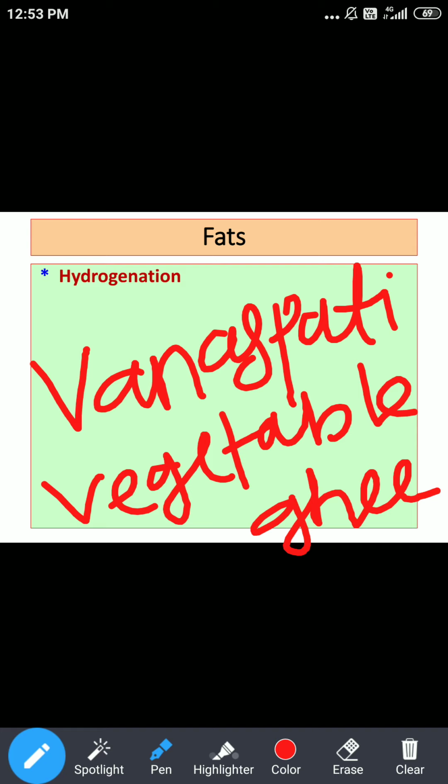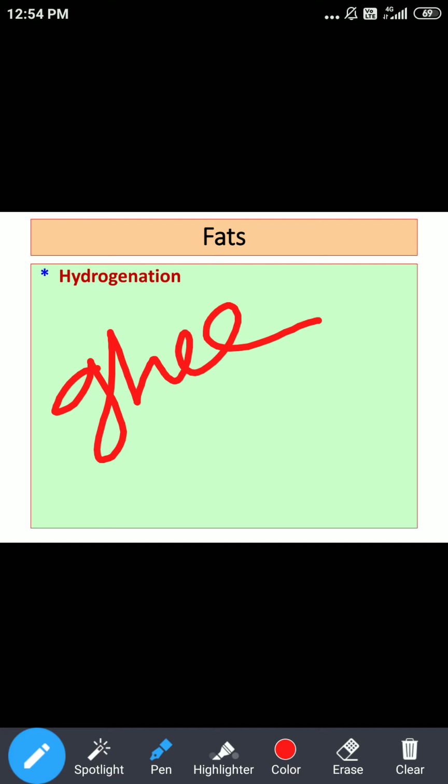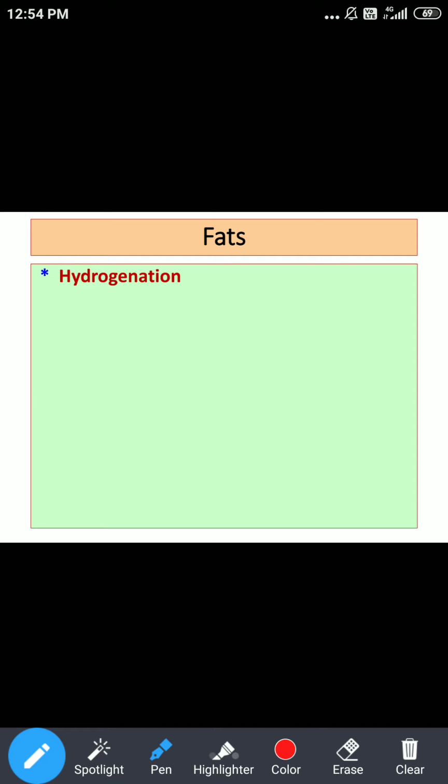Now what are the various advantages related with vanaspati? As far as vanaspati or vegetable ghee is concerned, it has ghee like consistency. If you see the consistency of ghee and the consistency of vanaspati or vegetable ghee, they have similar consistency. But if you see the economical aspect, the cost of ghee is more as compared to the cost of vanaspati. So cost differs, consistency is same.